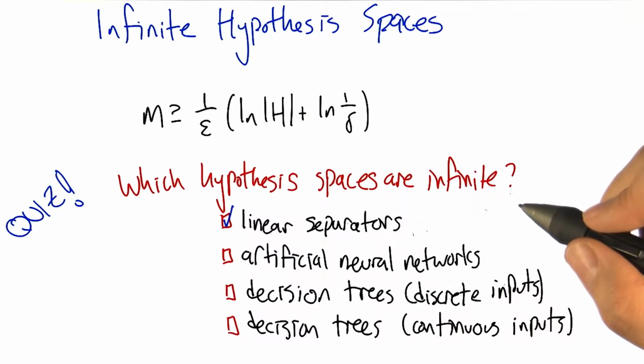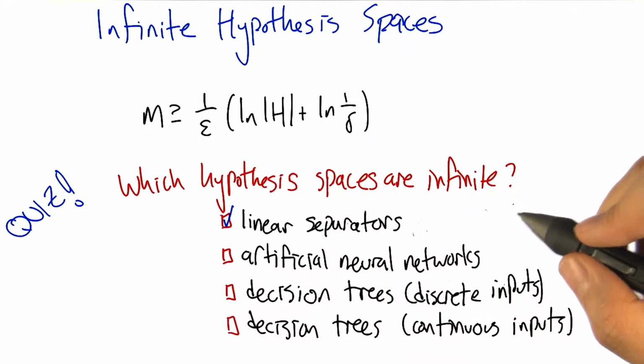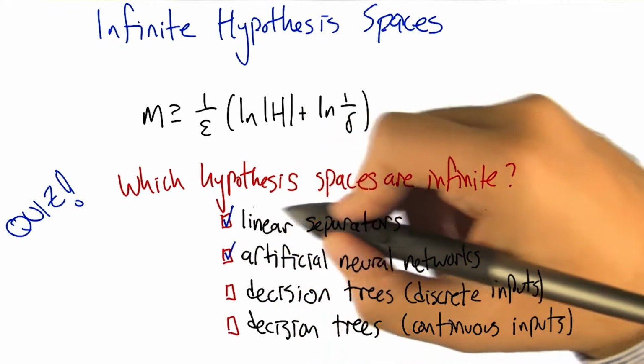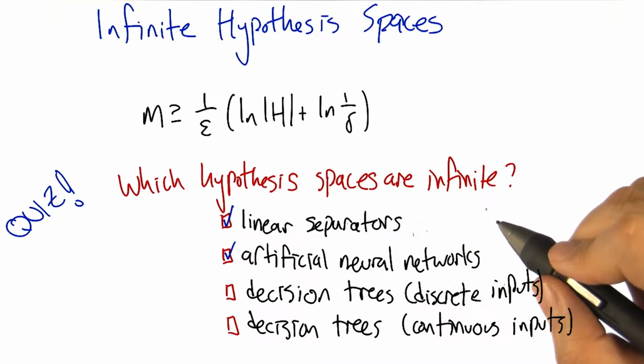Artificial neural networks are exactly the same thing. They have weights. Those weights are real numbers. So even if there were only one weight, there's an infinite number of real numbers to choose from. So that's also infinite. Decision trees with discrete inputs.